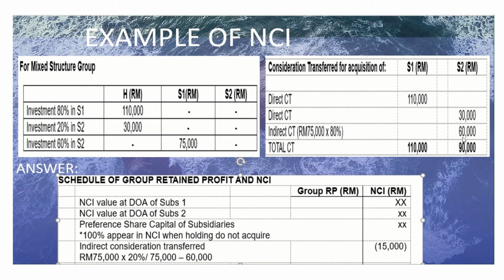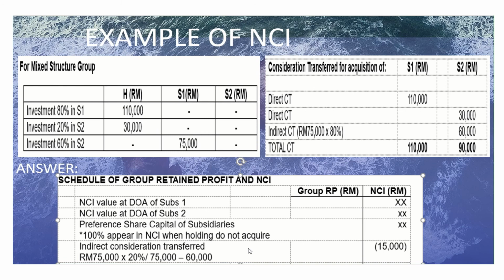So what happened to the remaining? You must understand that the remaining, as you can see in this answer, will appear under the NCI column, which is 75,000 times 20%, because you have already calculated 75,000 times 80% as part of CT in the calculation of goodwill.